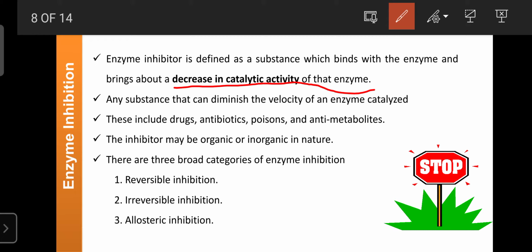Any substance that can diminish the velocity of an enzyme catabolic reaction is also known as an enzyme inhibitor.